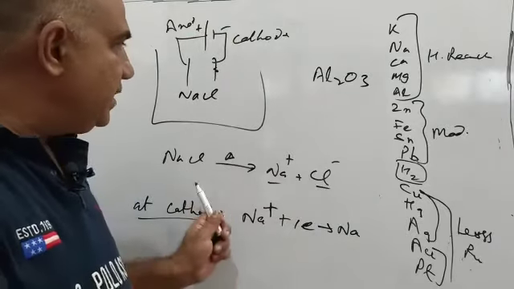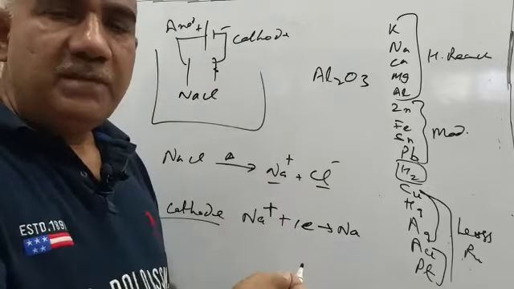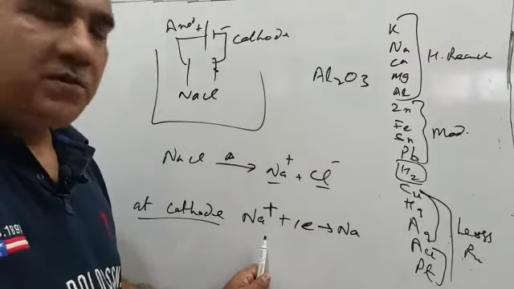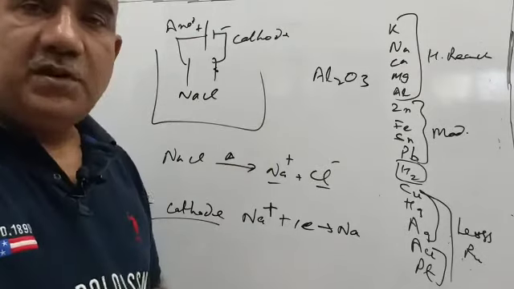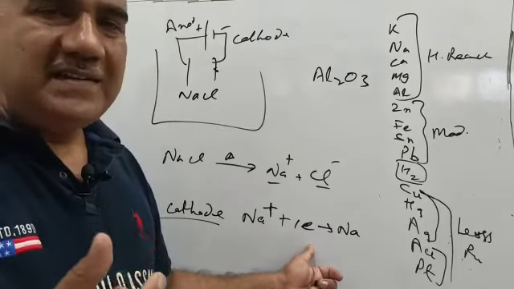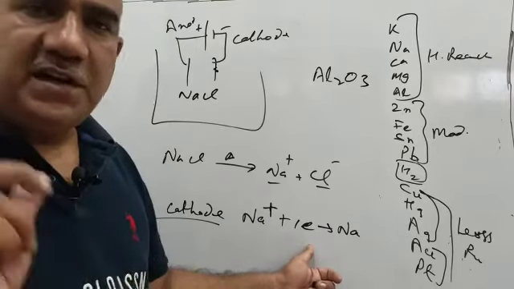Because of this attraction, the sodium ion will go closer to the cathode, which has plenty of electrons. The ion has a deficiency of one electron, so it will gain one electron and become sodium, and this process is called reduction. If an ion gains an electron, gain of electron is reduction.